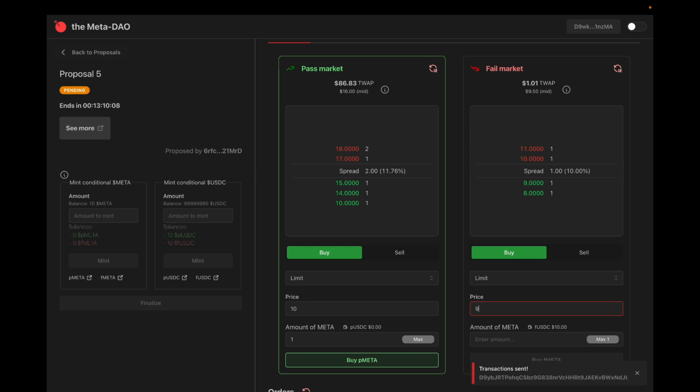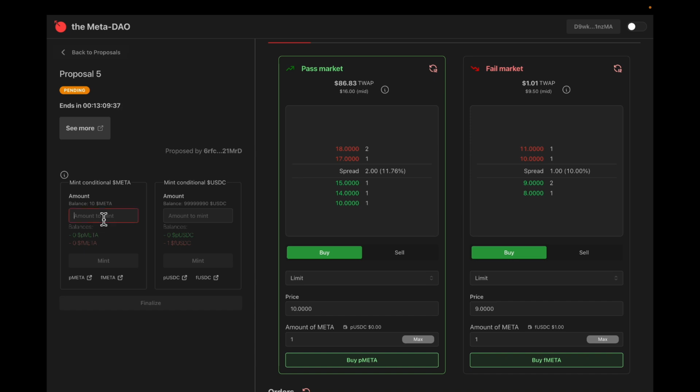And the fail market, I think it's probably worth a little bit less. So I'm only going to pay $9. And that's it. So you see both the orders have been updated. That's our one, and that's our second one there. Later in the video, we'll talk about how to value the DAO token and the value for a proposal. It's a little bit hand wavy. But maybe you'll figure it out.